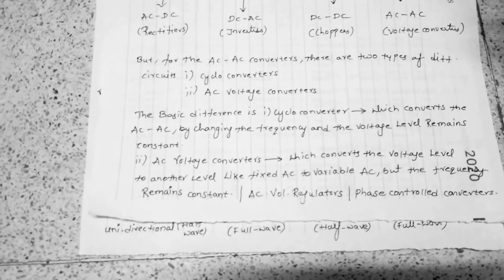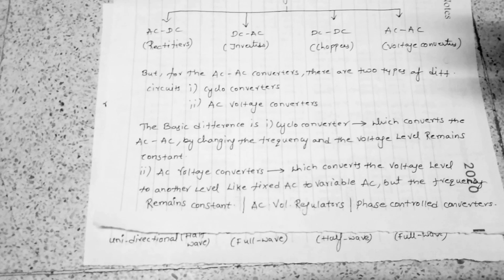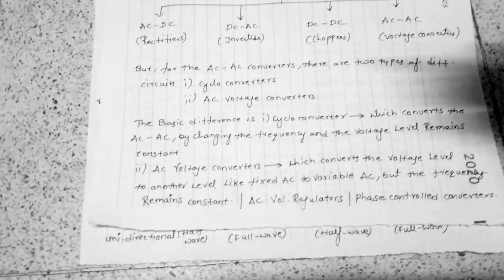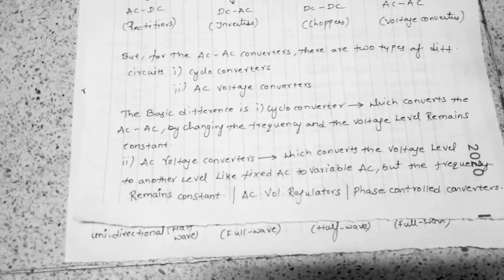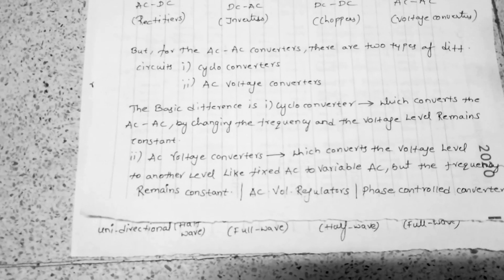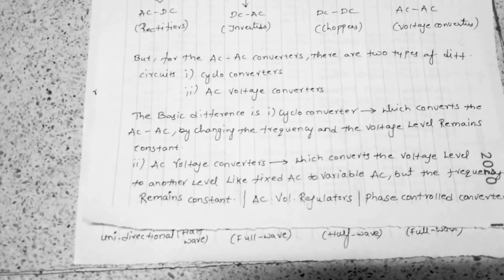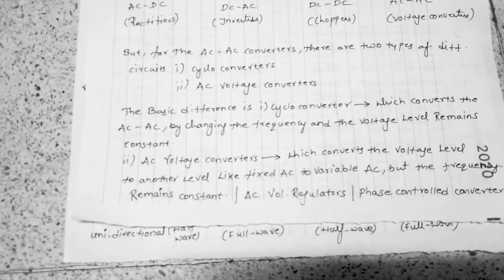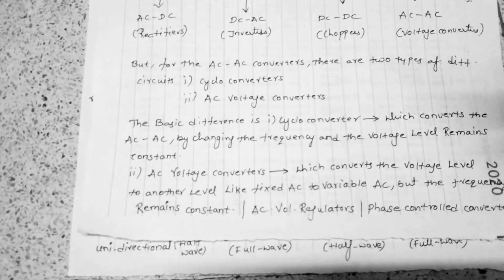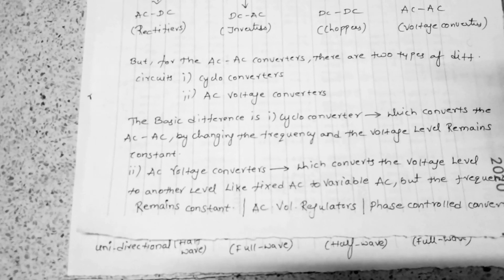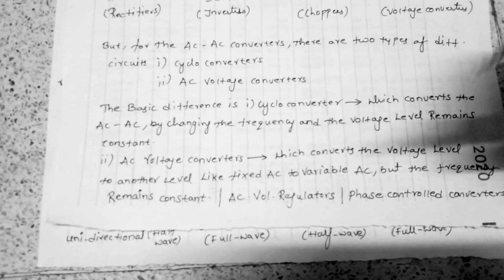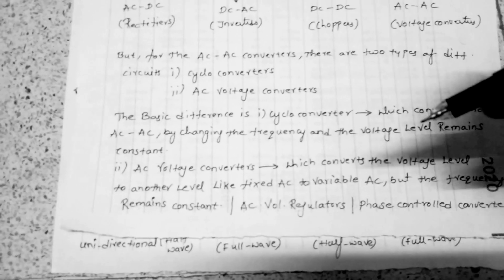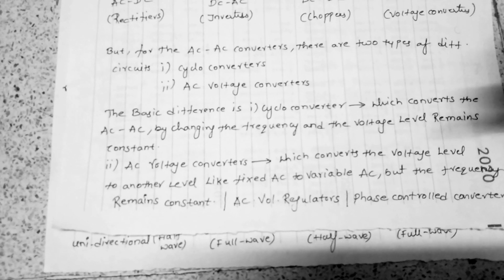The basic difference between cycloconverters and AC voltage controllers is that a cycloconverter converts one form of AC to another form of AC, but it doesn't change the voltage levels, as multi-level inverters or converters might. Instead, it changes the frequency ranges, so it produces different frequencies. That is why one of the AC to AC converters is the cycloconverter, and the other type is the AC voltage controller, which converts the voltage levels.